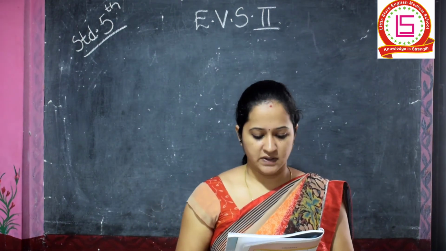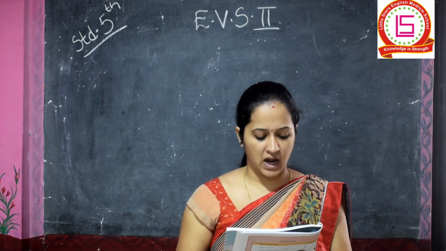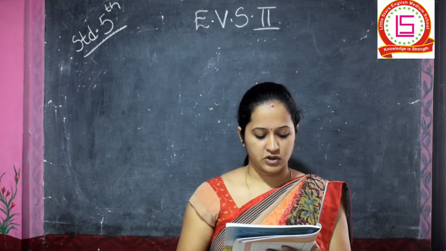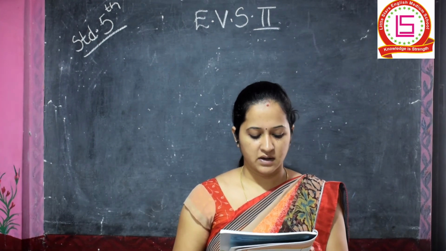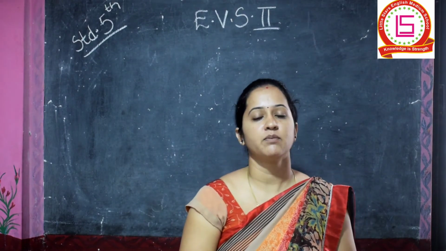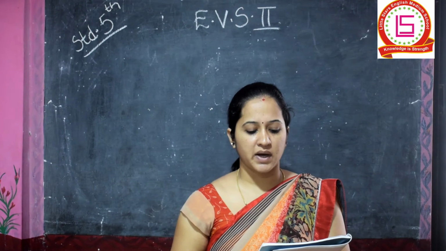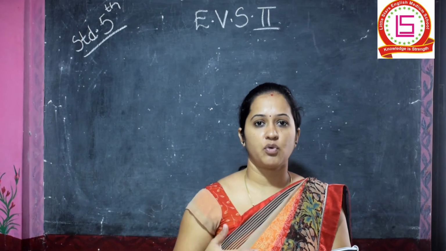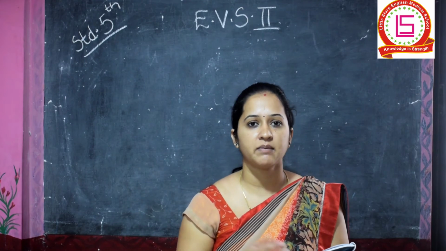For our convenience, we divide time in different ways. Often we use words like now, some time ago, after some time, or today, yesterday, tomorrow, or this year, next year, etc. You use these words when you speak about time, or when you have to tell someone about the time. When we use these words, we are actually measuring time in our mind. See, whenever we use these words, that today, tomorrow, after some time, what are we doing? We are actually calculating time in our minds.